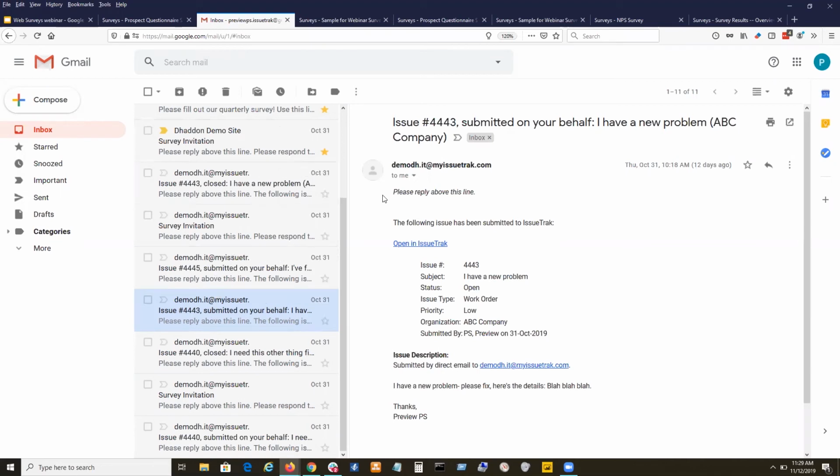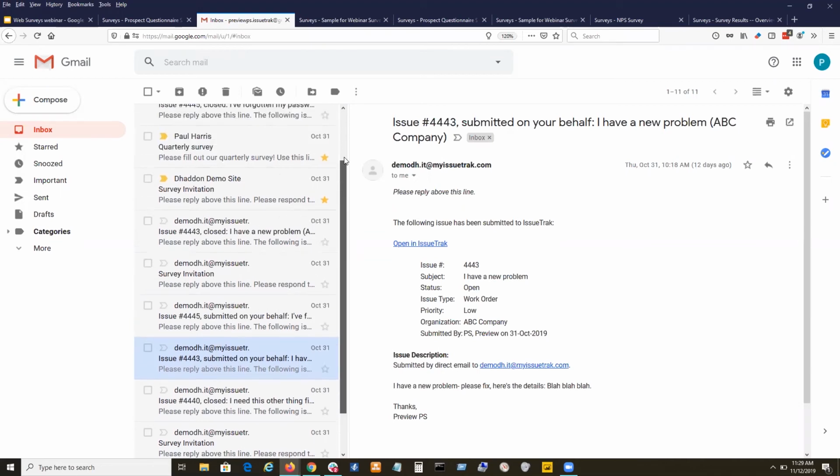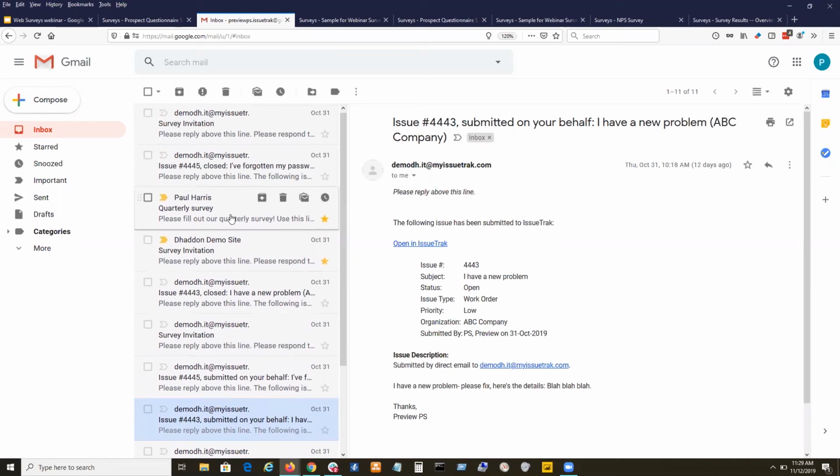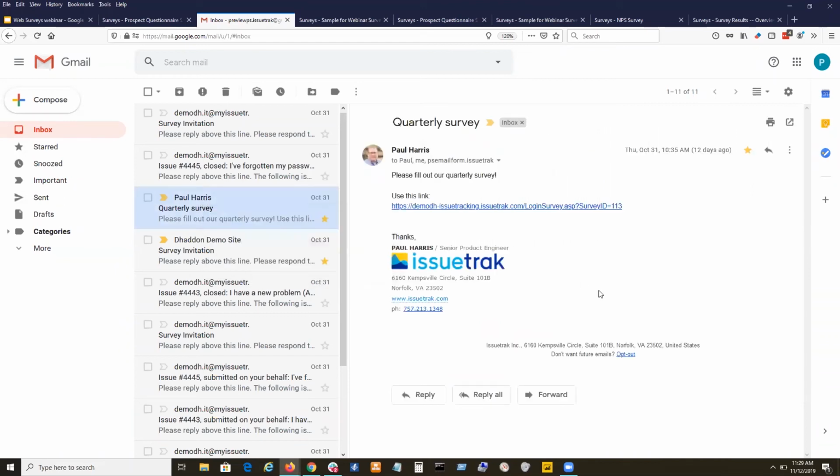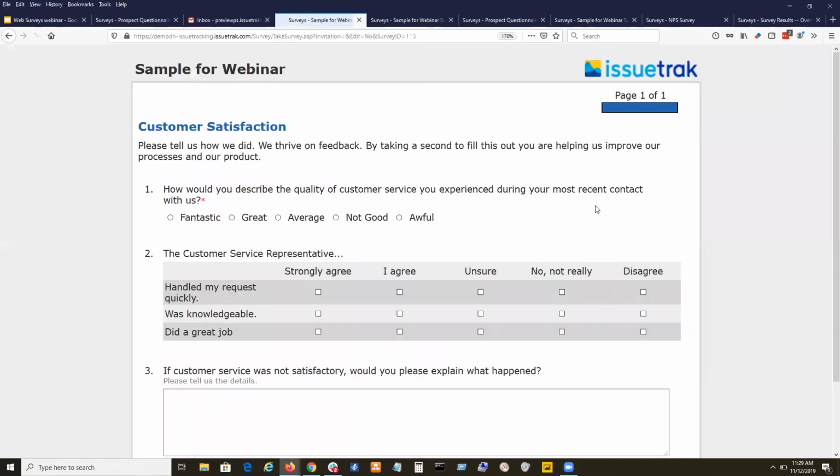But then we get up here, and you can see where I emailed myself the link to this survey, right? This one didn't come from Dana's demo site. You can see it came from a different email address. It came from me, my work email. And when we click into that, I used the deployment options that we just got done looking at, copied that link into an email and sent it off. So when you click on this, you're going right out to the same survey that was in that other invitation.